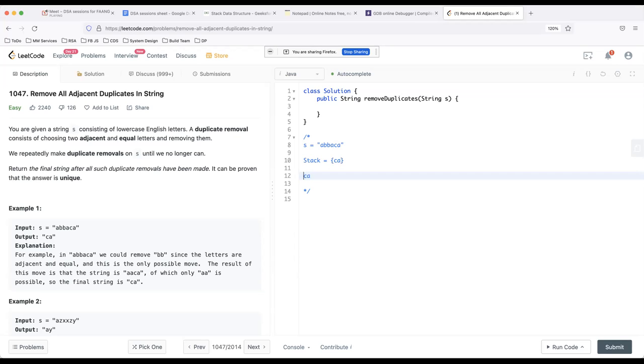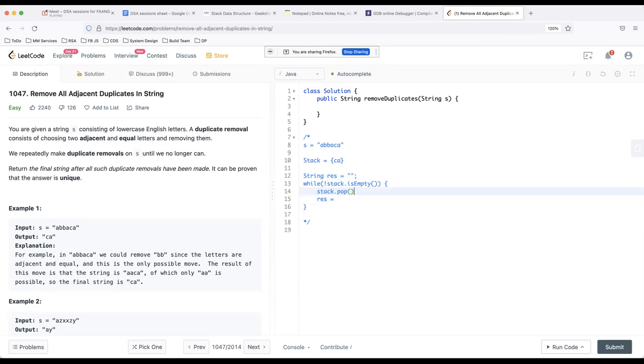So basically I need to say like this: while stack is not empty, I would be having a string result, right? And I would say result is equal to stack dot pop.